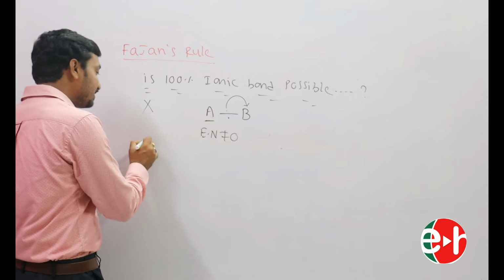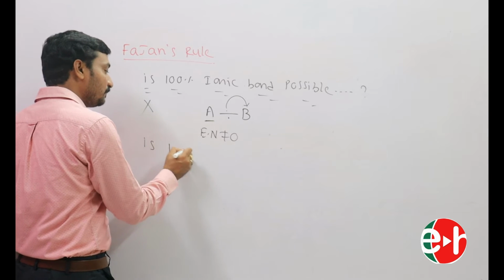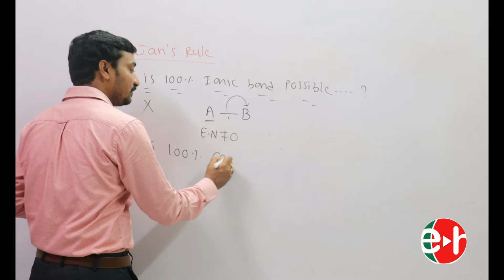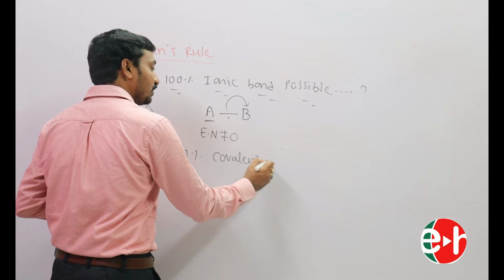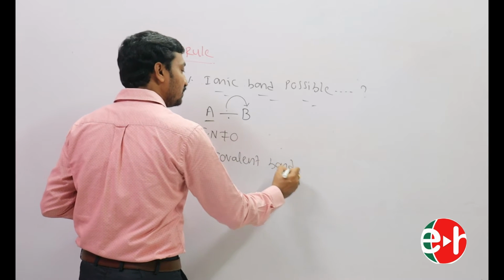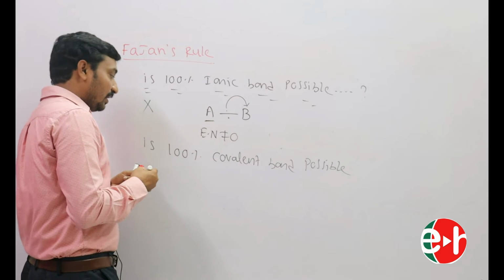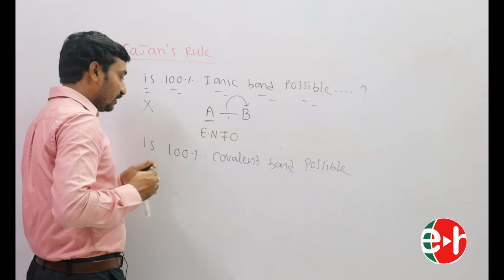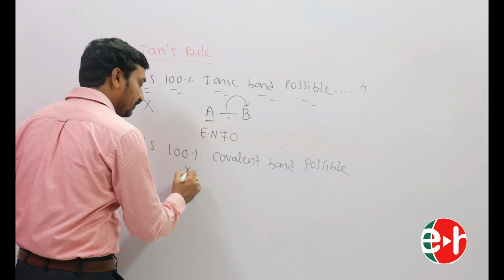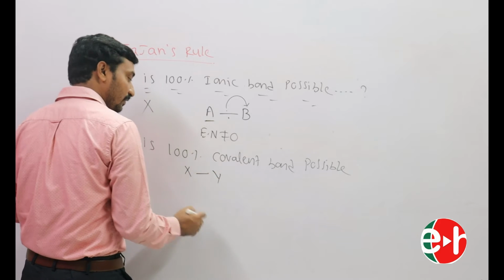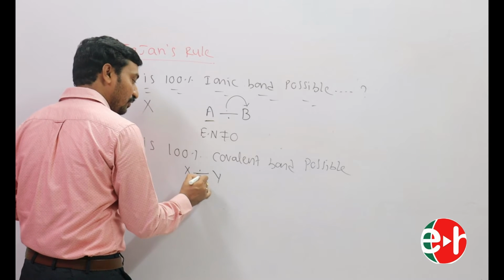Let us discuss, is a 100% covalent bond possible? For suppose there is a bond between X and Y, and these are the bond pair of electrons.